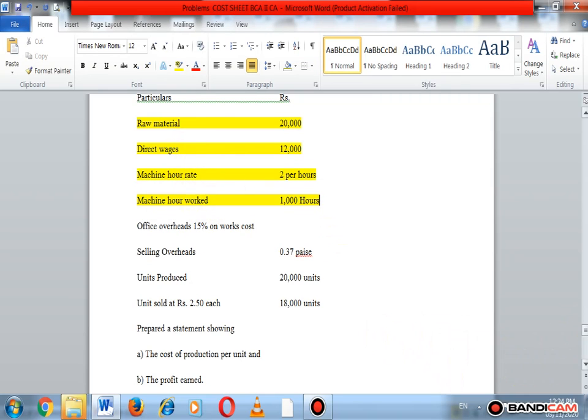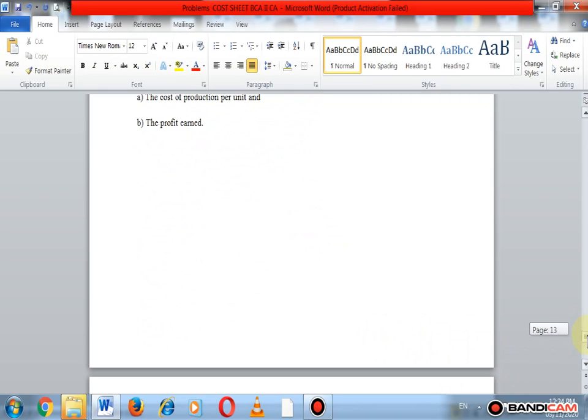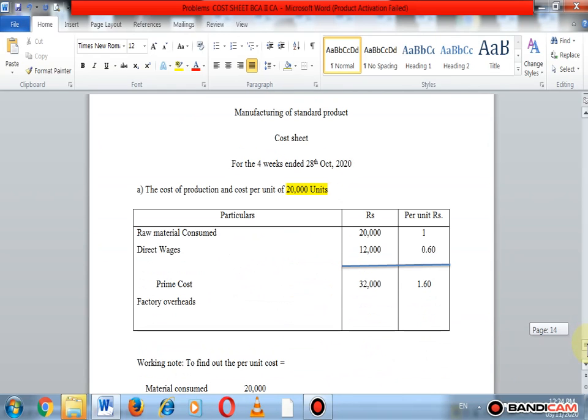So we find out the factory overheads, that is 1000 hours at rupees 2 per hour.